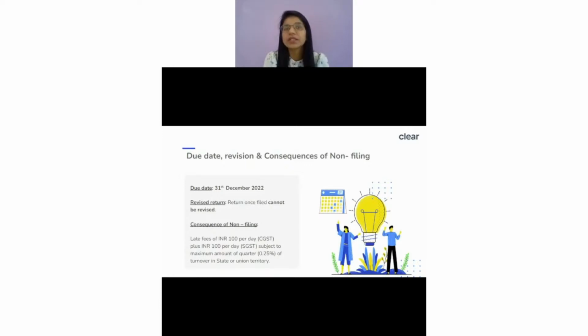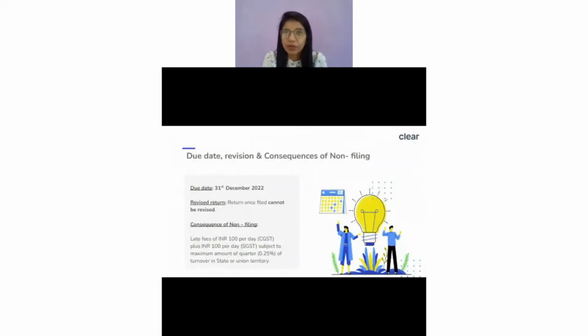But the next question is, till when am I required to file this form? So here there is again a due date. Obviously, there is always a due date for every return which we file. So for 9C also the due date is there. The due date over here is 31st December 2022 for FY 21-22. Important part is that once you file your GSTR-9C for one particular financial year, you cannot revise it.